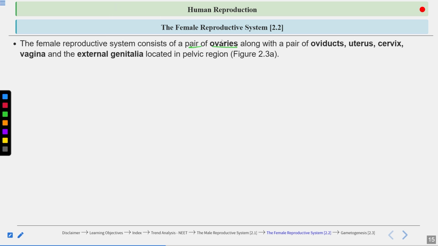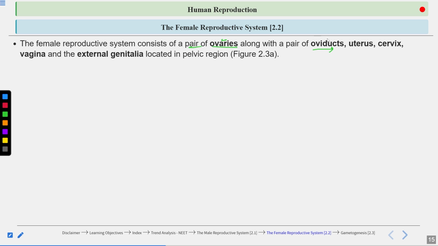So ovaries are the primary sex organs. Besides ovaries, what is present? A pair of oviducts. Oviduct is the fallopian tube. So there are two oviducts or two fallopian tubes, one arising from each ovary. Clear? Or linked to each ovary.